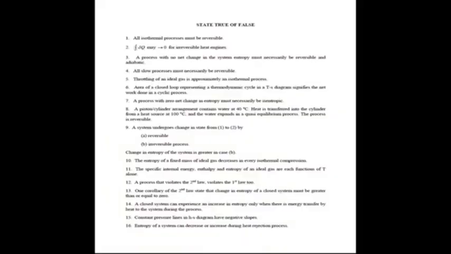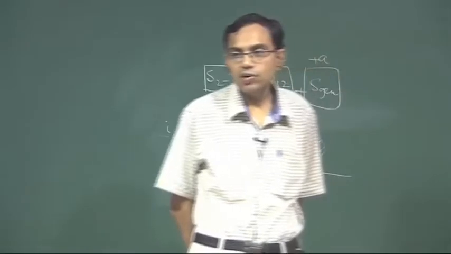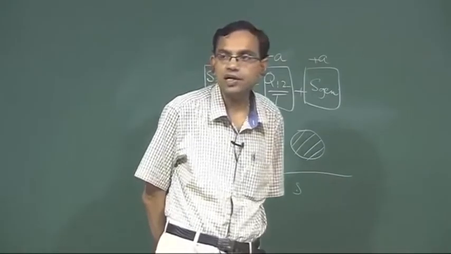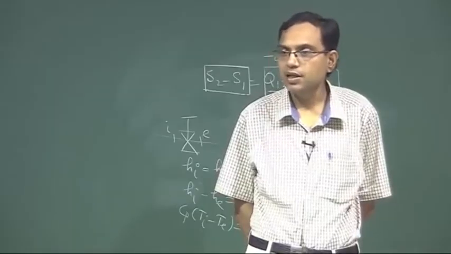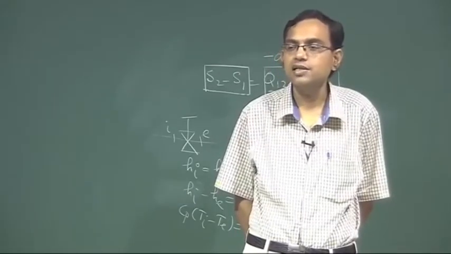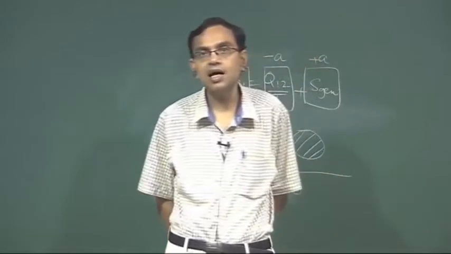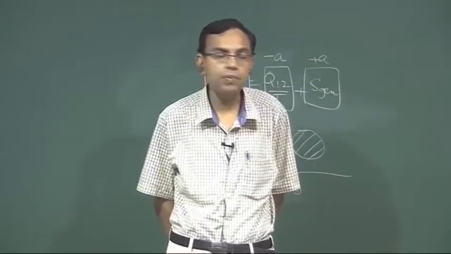Next question, a system undergoes change in state from state 1 to state 2 by a reversible and irreversible process. The change in entropy of the system is greater in the irreversible process. This is not true, because when the system goes from state 1 to state 2, the change in entropy S2 minus S1 does not depend on the path, it depends only on the end states 1 and 2, because entropy is a point function.